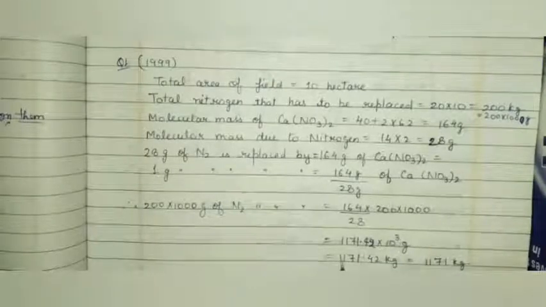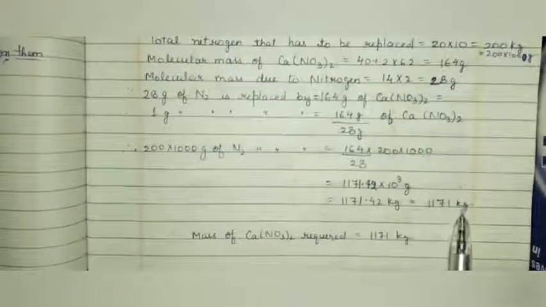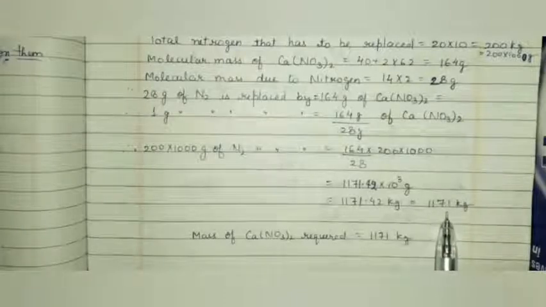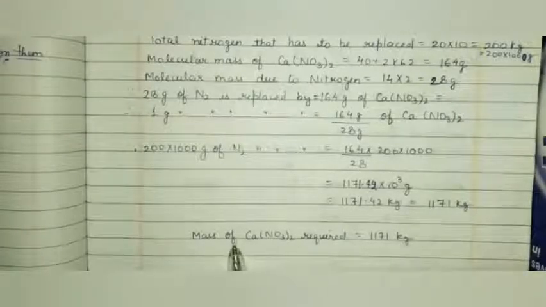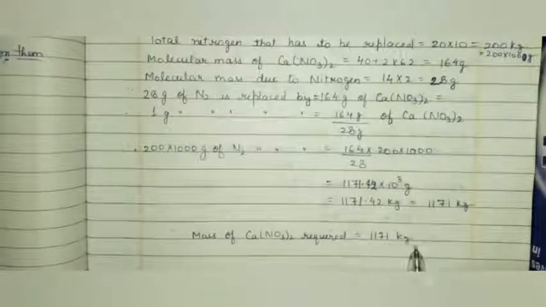So we'll get the value 1171.42 kg. That is, nearest value is 1171 kg. So mass of Ca(NO3)2 required is 1171 kg.